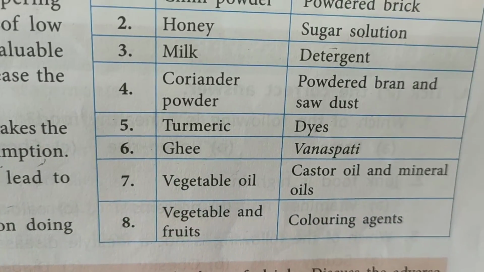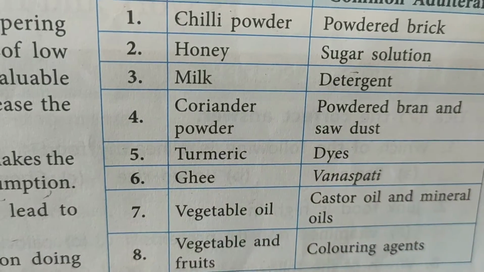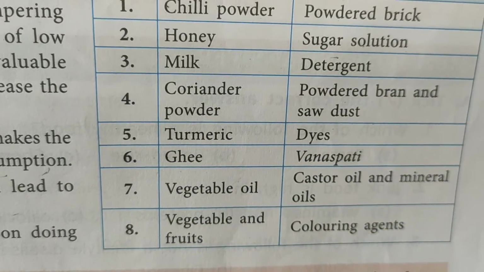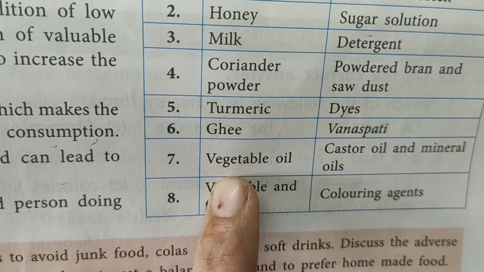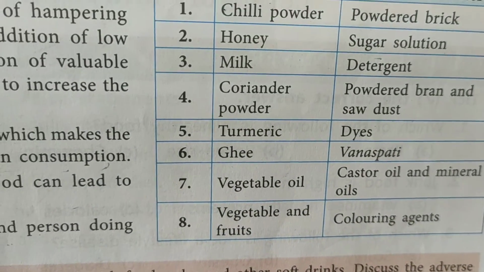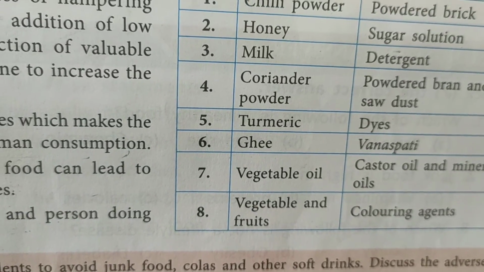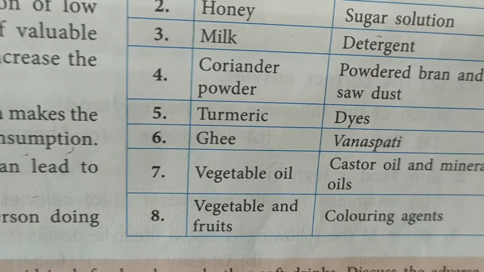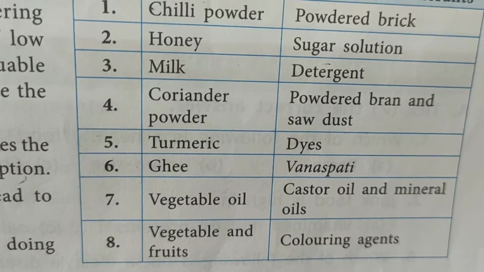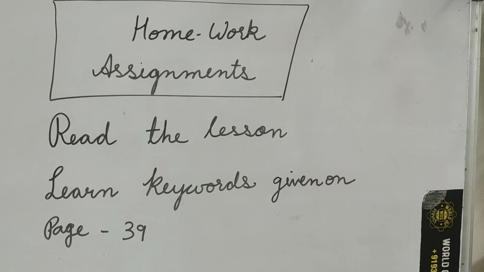Then we have vegetable oil. Vegetable oil is another chemical oil. Castor oil and mineral oil is added in vegetable oil, and we call it vegetable oil. Isn't it strange, children? Vegetable oil, no vegetable is there. And in vegetables and fruits, coloring agents are added. How are coloring agents added? They dip the fruits or vegetables in the color.